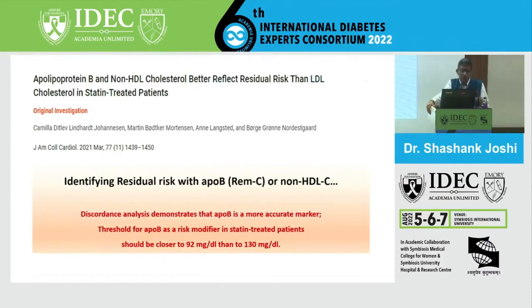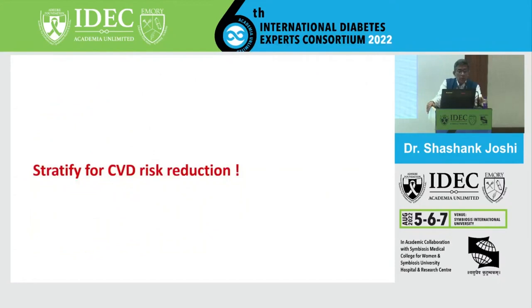So ApoB got into the spotlight. If you have to identify somebody with residual risk, it's either ApoB or non-HDL cholesterol. Is it just the triglyceride? We don't know; I will come back to it a little later. That's why I said, with Nita's permission, I wanted to deep dive into what's happening today in 2020, 2021, 2022. In the discordant analysis of that residual risk profile, it clearly shows ApoB is the most accurate marker. And the threshold for ApoB as a risk modifier, particularly in statin-treated patients, should be closer to 92 than 130. That's the overarching thing. So keep your LDL as low as possible.